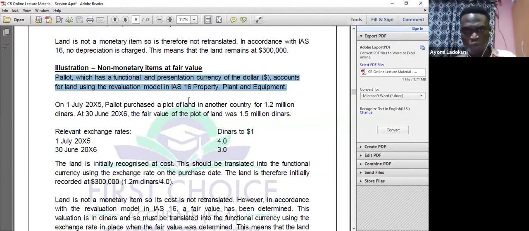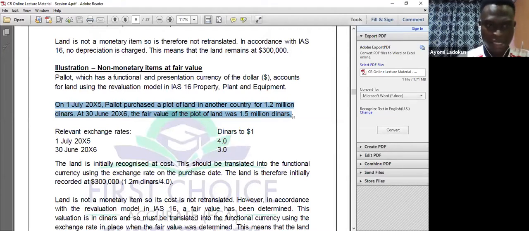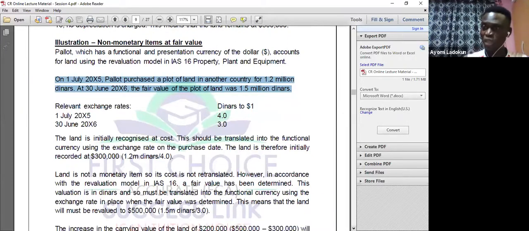Now, we have been told that the functional and presentational currency of Palot is the dollar, and they account for land using the revaluation model. Okay, so I move on. On 1st July 20x1, Palot purchased a land in another country for 1.2 million dinars. As at the year end, the fair value of the land was 1.5 million dinars. Okay, so what will I do here? You know, this is an illustration, that's why you are not seeing a required, okay?